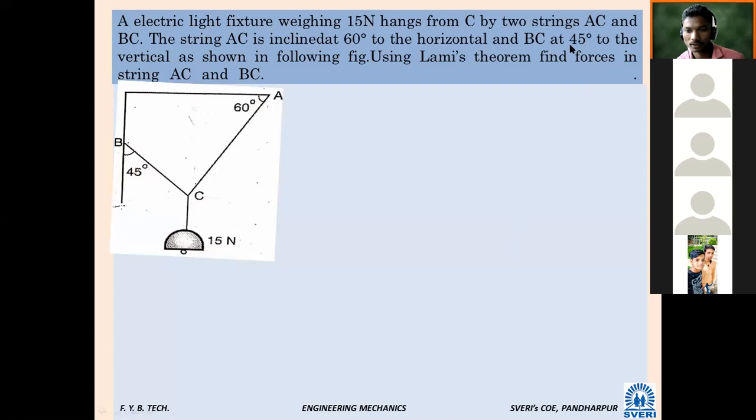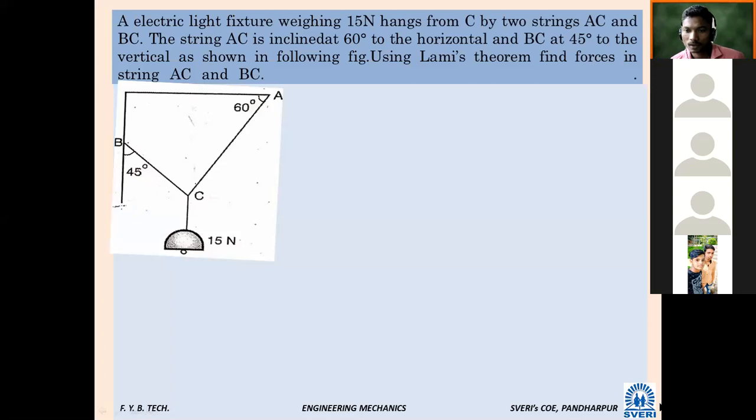Are you there, Akash? Sunil 26. Am I audible? Yes, sir. Can you read this problem?